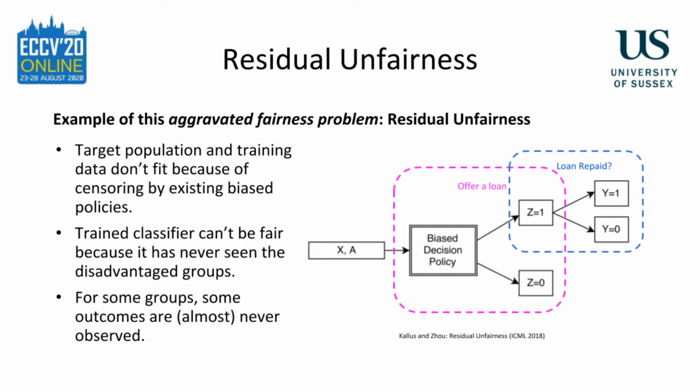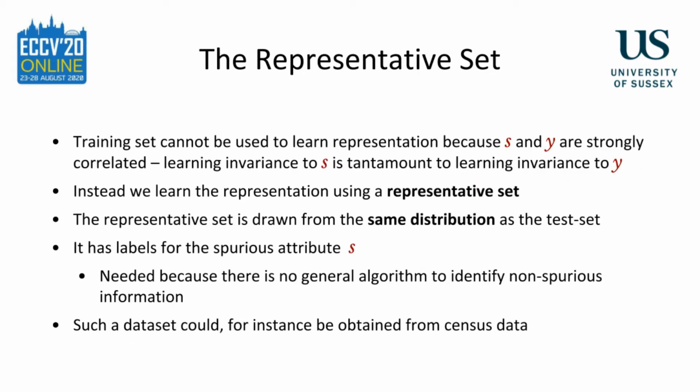Consider the case of a loan repayment system, for instance. In this system, we only observe the outcomes, namely whether or not an accepted loan applicant repaid their loan. Crucially, we only have this information for those individuals who were granted a loan in the first place, in accordance with some policy. This policy itself is updated based on the observed outcomes, creating a kind of feedback loop. Our goal is to alleviate the negative aspect of this feedback loop, while making sure that only relevant information is taken into account. In our setting, achieving this goal by training directly on the training set is infeasible.